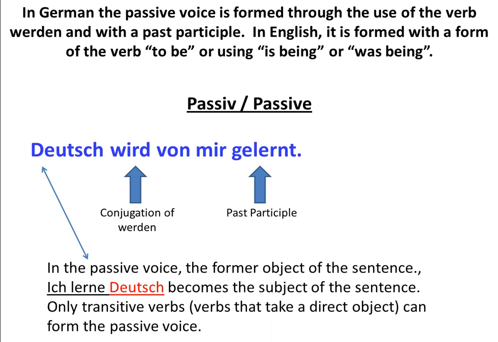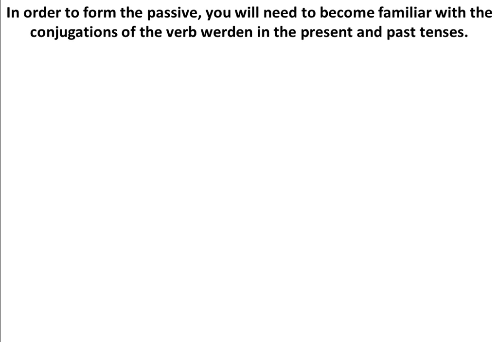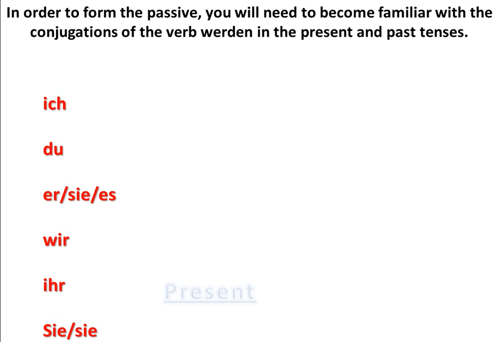In the passive voice, as I've mentioned, the former object of the sentence, ich lerne Deutsch, becomes the subject of the sentence. Only transitive verbs, that is, verbs that take a direct object, can form the passive voice. In order to form the passive, you'll need to become familiar with the conjugations of the verb werden in both the present and past tenses. So we'll start with the present tense.